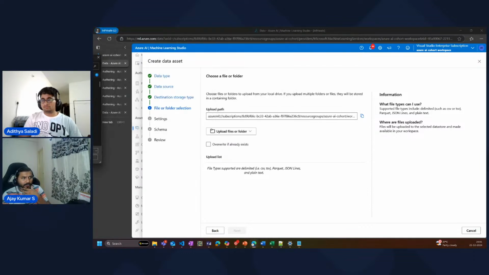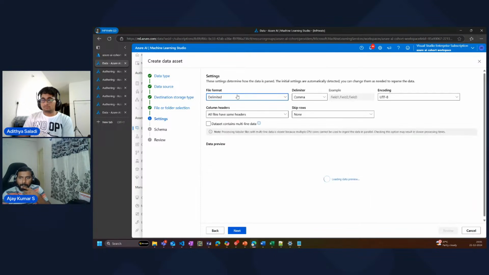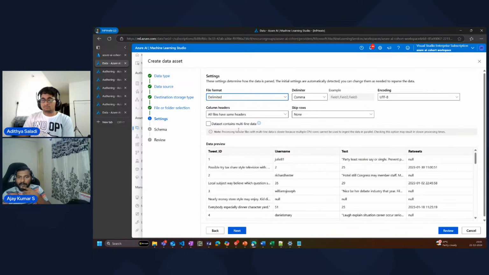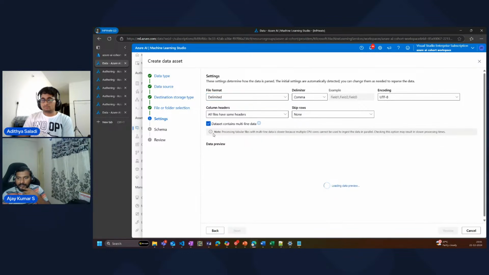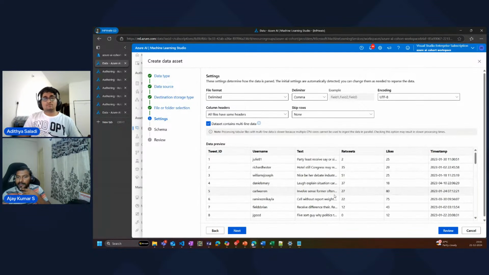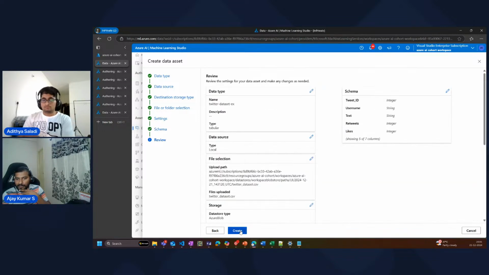Let me quickly upload the Twitter data set. So I have the Twitter data set here. I'm just uploading it, and I'll just say next. If you look at it, it automatically identifies this is a delimited file. For data sets with multi-line data, I'm just selecting it. So automatically the create data set step identifies and parses it and shows it. See this? It's automatically done that. Now I can do a review and then create this data set.